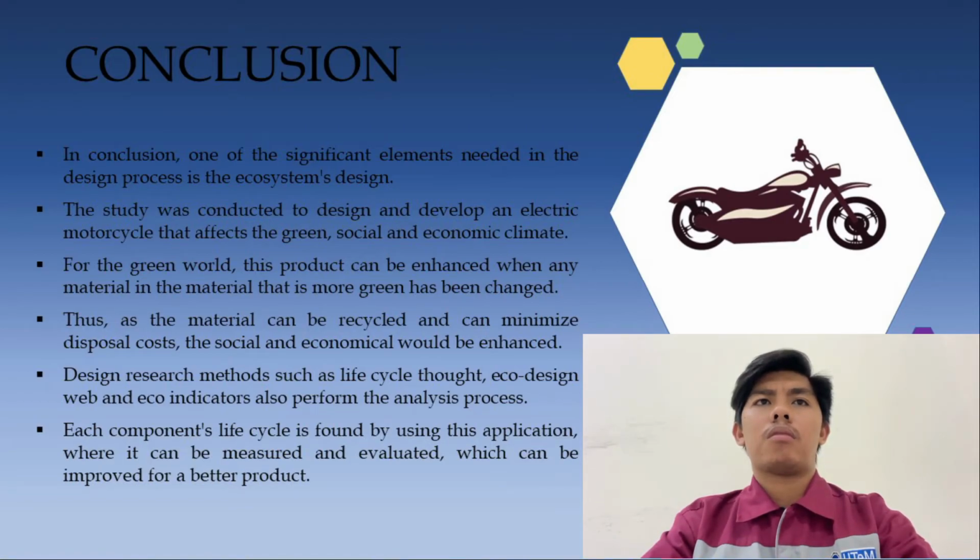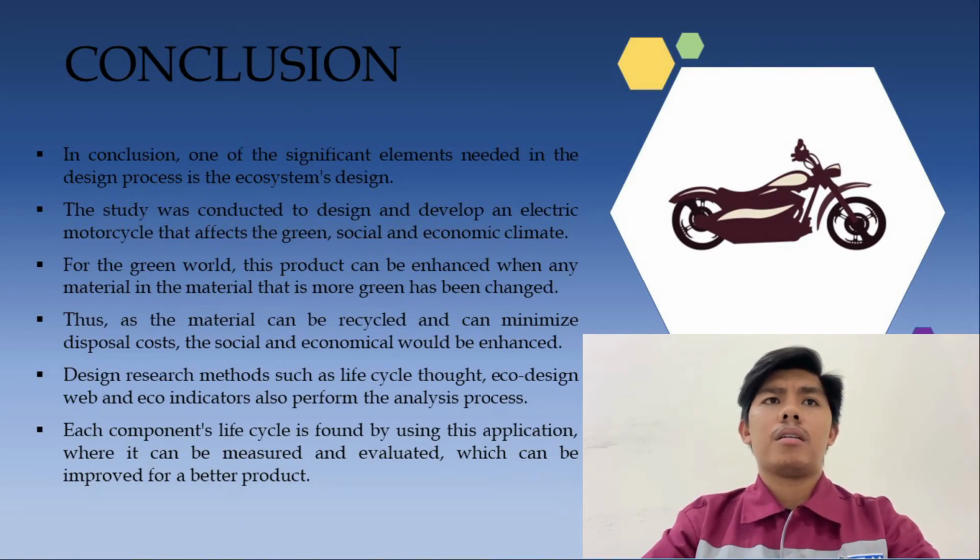Today I want to talk about the conclusion. So the main goal of this assignment is to use an eco-design web and also eco-indicator to accomplish the comparative life cycle evaluation of an electric motorbike. In conclusion, one of the significant elements needed in the design process is eco-design. The study was conducted to design and develop an electric motorcycle that affects the green, social, and economic climate.